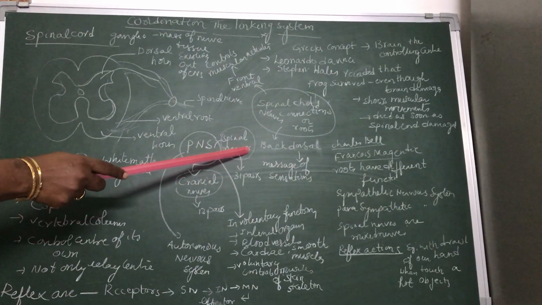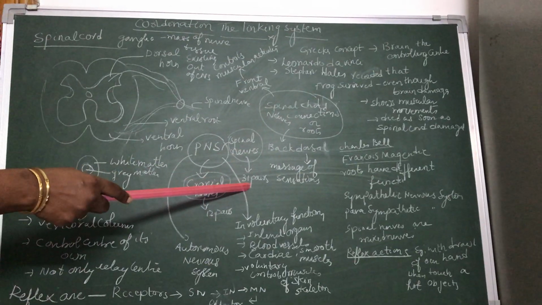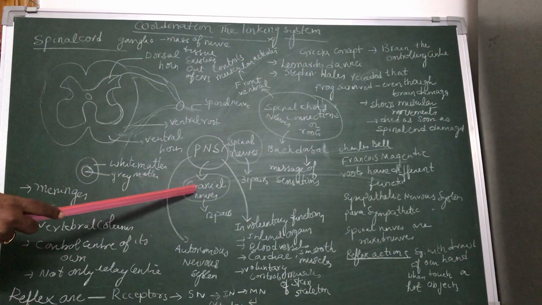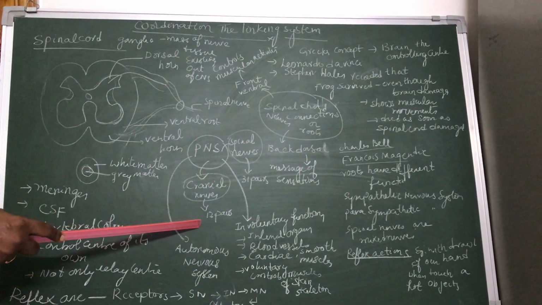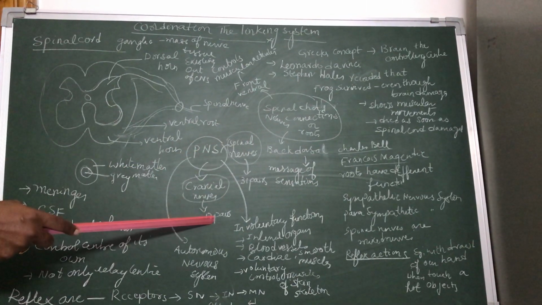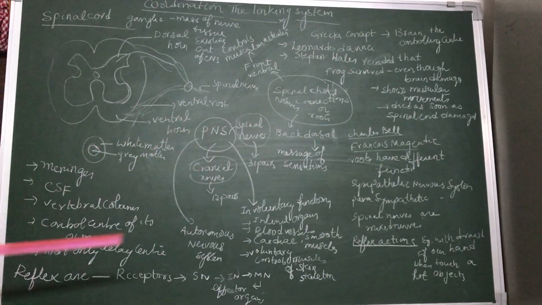The nerves that arise from the spinal cord we call spinal nerves. They are 31 pairs. And the nerves that arise from the brain we call cranial nerves. They are 12 pairs. 31 plus 12, so 43 pairs of nerves are present in the peripheral nervous system.